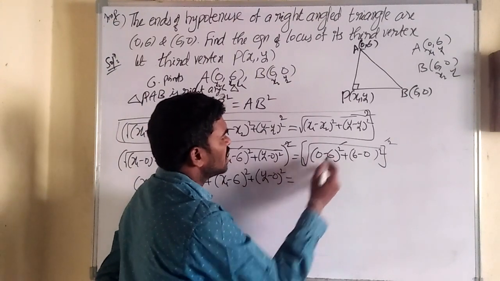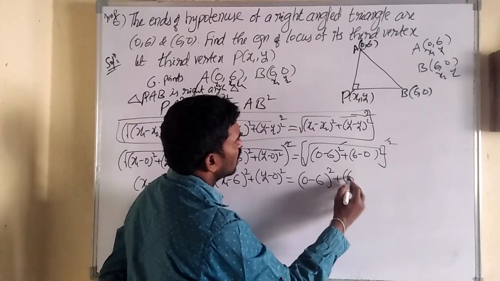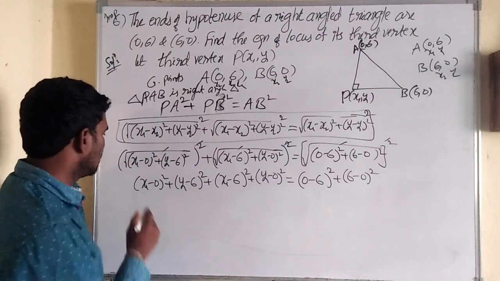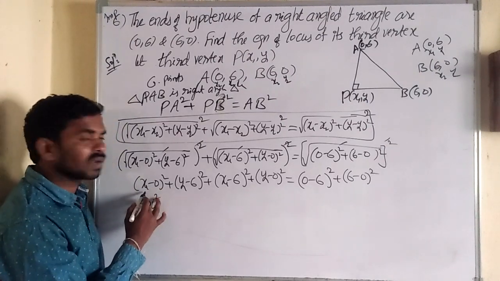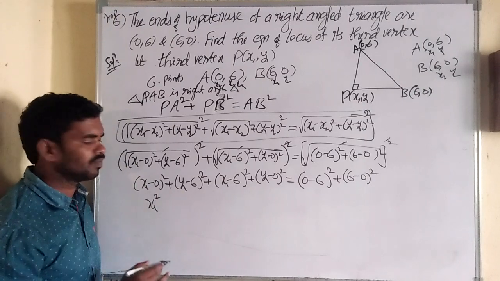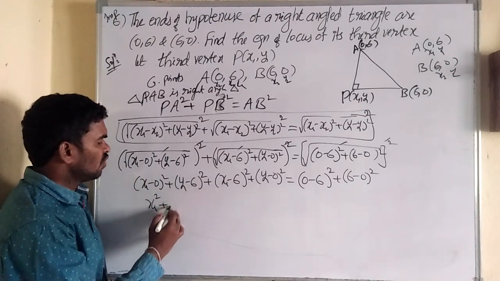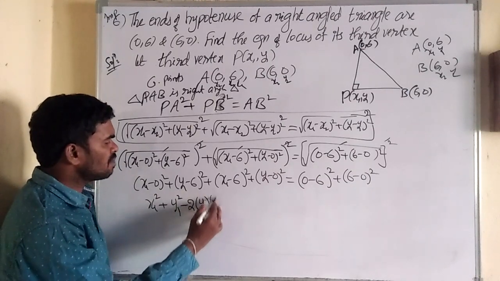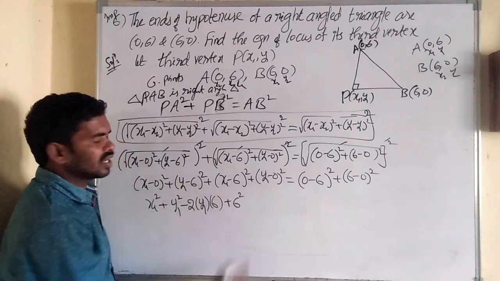What is the remaining? 0 minus 6 means only 6 we get, and 6 minus 0 whole square. In the next step, I'm completing this sentence. x1 minus 0 means nothing, only x1 square. Now don't apply a minus b whole square here because this is 0. Plus here apply a minus b whole square, so we can write a square minus 2ab plus b square, which means 6 square.